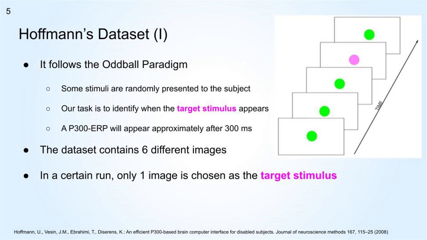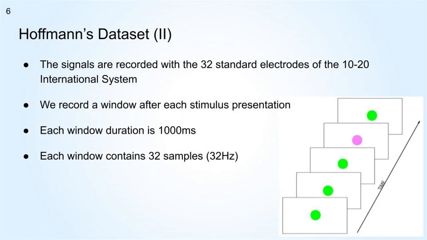The dataset contains 6 different images, and in a certain run, only one image is chosen as the target stimulus. The brain signals are recorded with the 32 standard electrodes of the 10-20 international system, and to create the dataset, a window is recorded after each stimulus presentation. Each window has 32 samples extracted from 1 second.